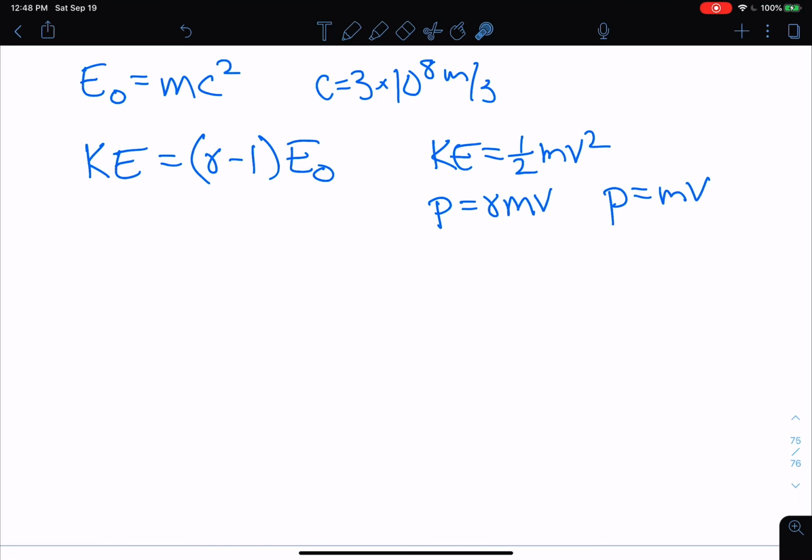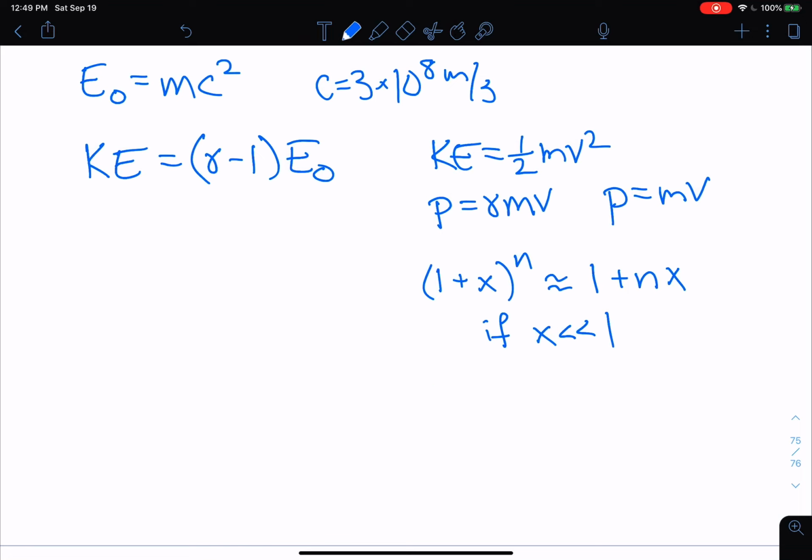So first, we have to talk about the binomial theorem. There's an approximation using what's known as the binomial theorem, where if you have an expression like this, 1 plus x raised to the n power, this is approximately equal to 1 plus nx if x is much less than 1.